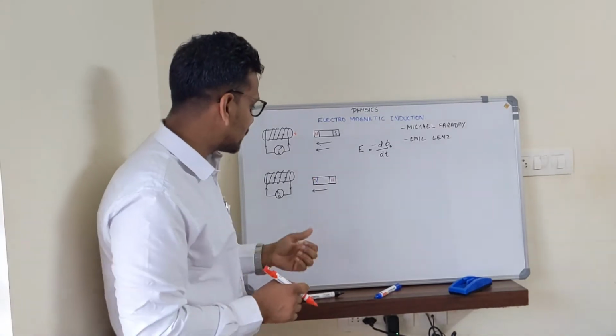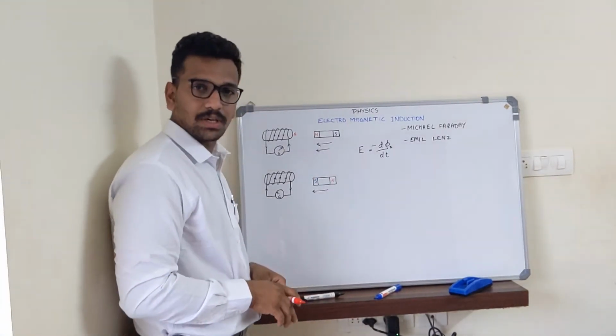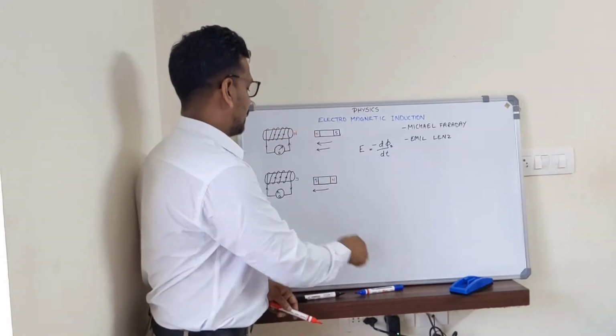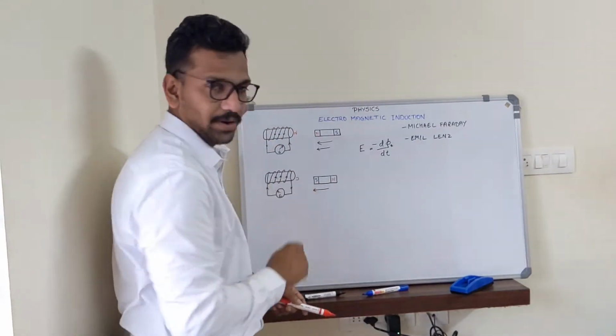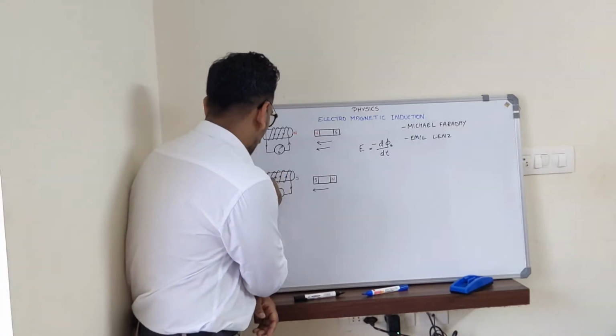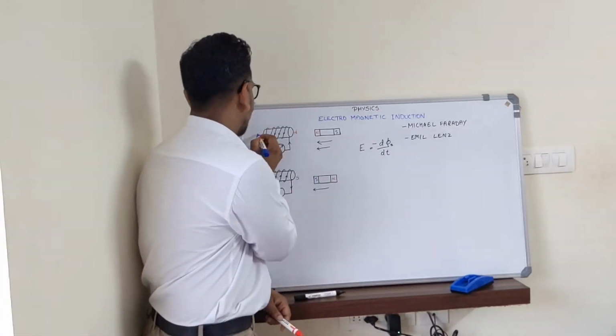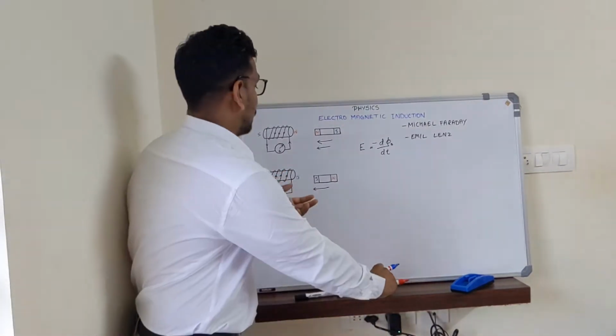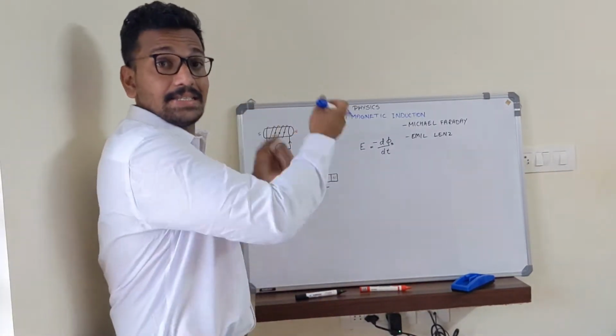In this case, if the south pole is coming closer to the solenoid, then a south pole will be produced in this part of the solenoid. And correspondingly, here a north pole will be produced as well as here a south pole will be produced. How will we know whether a north pole is produced and this is the direction?